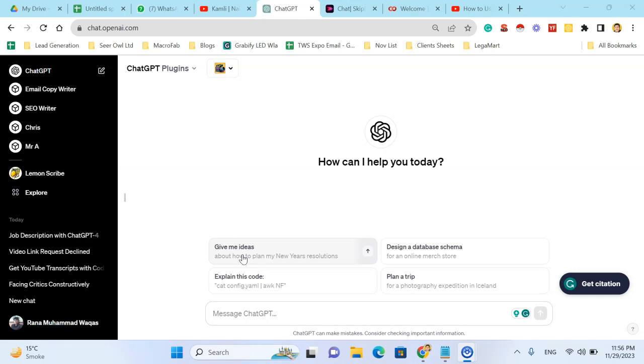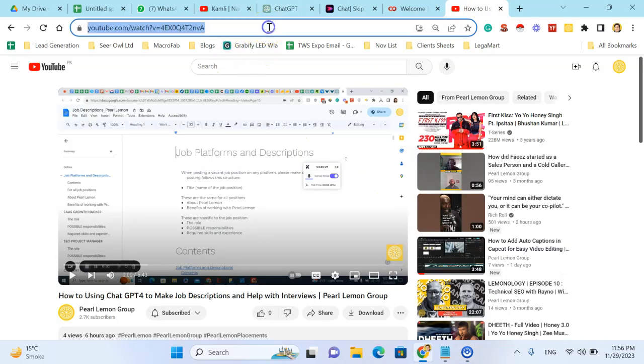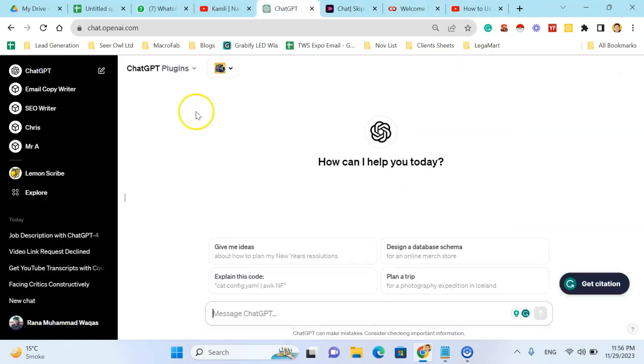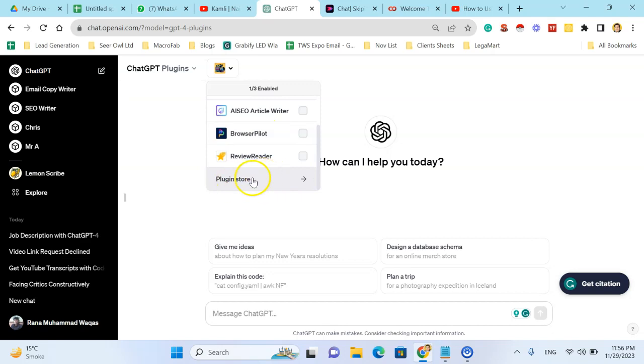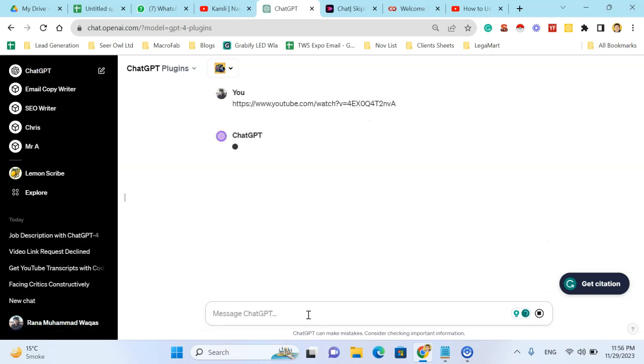Today we will learn how to transcribe a YouTube video and how to get the takeaways and the summary of its transcription. So I want to transcribe this video, and in ChatGPT 4 go to here, click plugins and use this plugin, Video Summary. You can install this plugin by visiting this plugin store, and here I will paste the URL of the YouTube video. It will take a few seconds to generate the video summary.